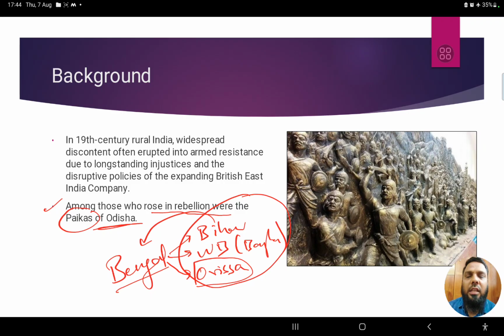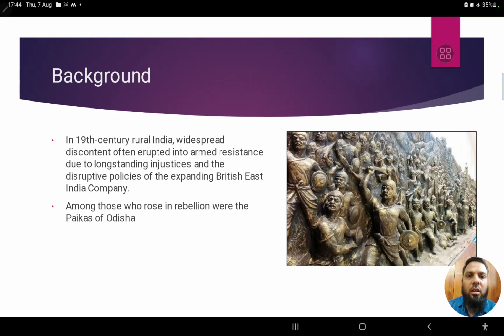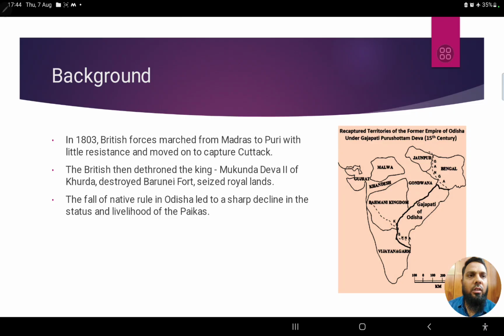Now I hope you understood the background. Coming to it, in the year 1803, at the beginning of the 19th century itself, British forces marched from Madras to Puri in Orissa, and moved on to capture Cuttack. That was their motive.